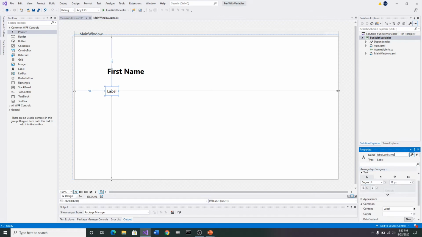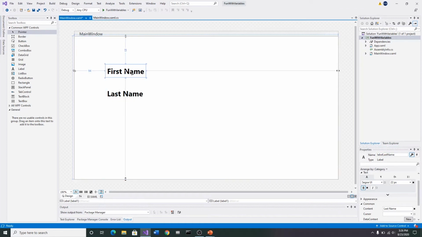I'm going to come down here and make this 22, if you remember correctly, and click on bold, and then come into where it says label and, as you can probably guess, type in last name and enter, and there it changes that to last name. So we've got two labels now. One says first name and one says last name, and we have changed the actual names of those to first name and last name. You'll see why in a little bit. This comes in handy.